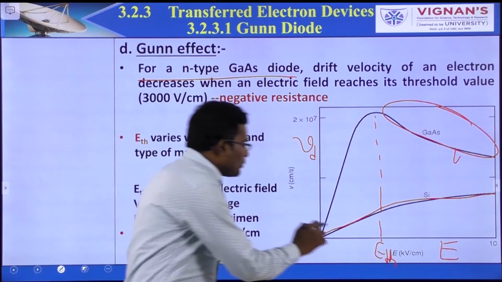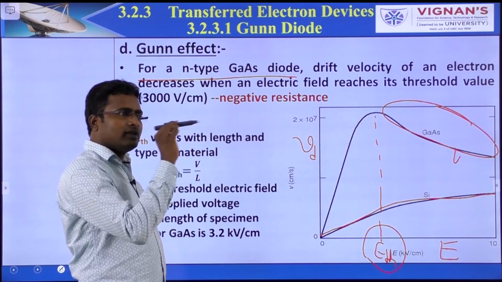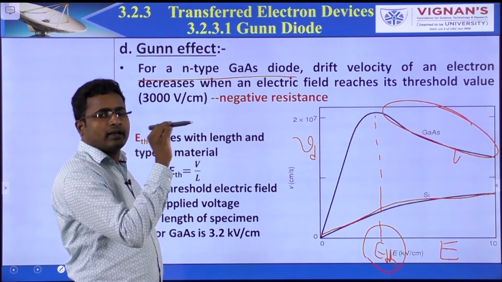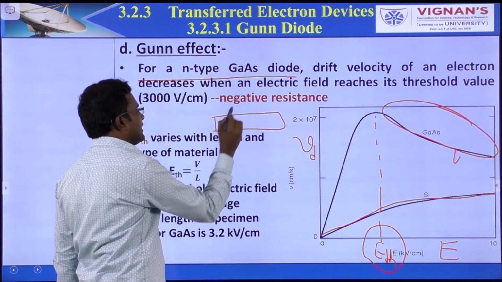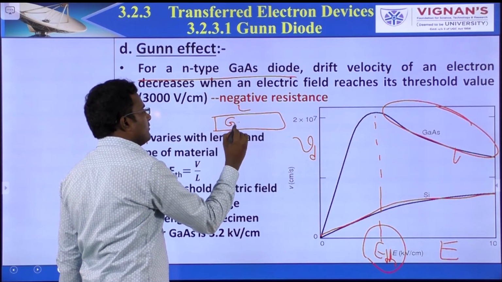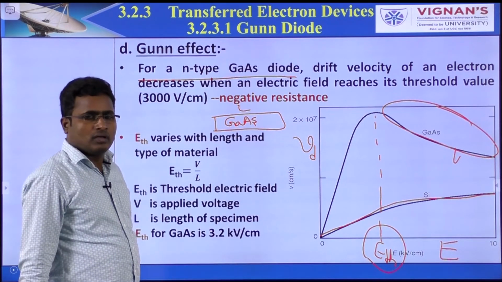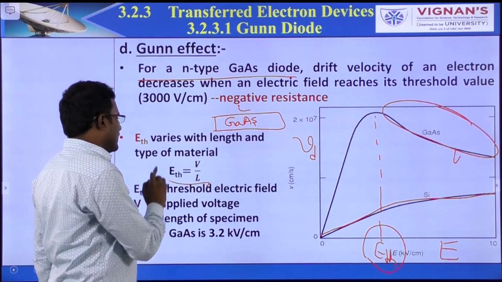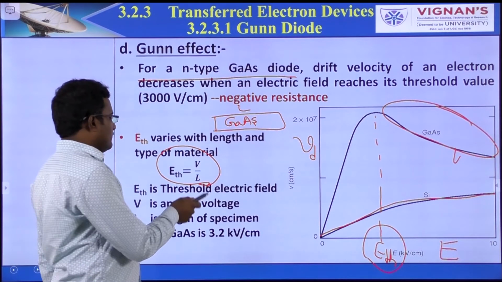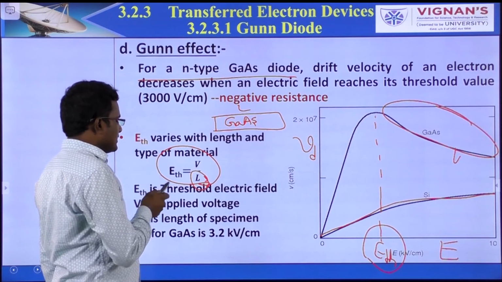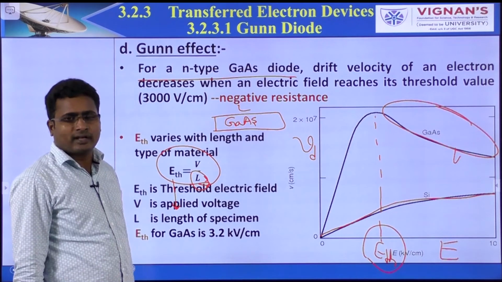But this threshold voltage depends on the length of the diode. Let's say this is the length L of gallium arsenide. We know that the threshold electric field is V by L. So if the length increases, the threshold electric field decreases.